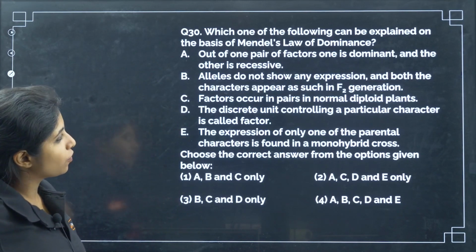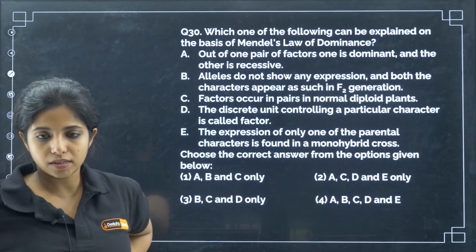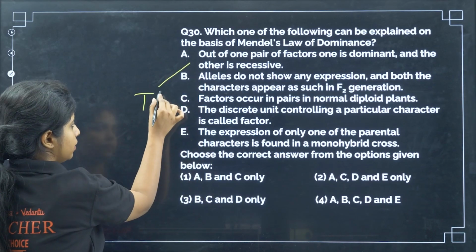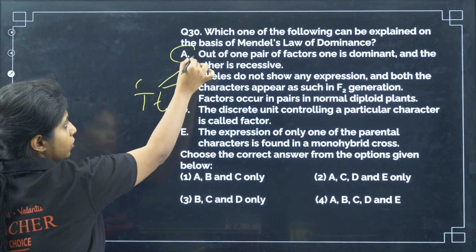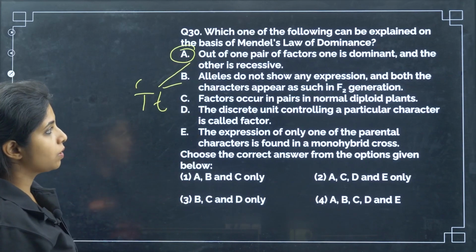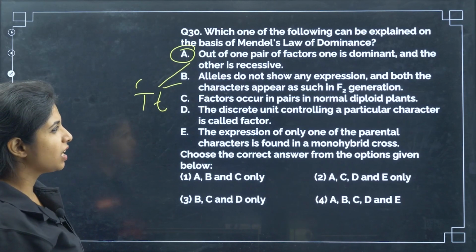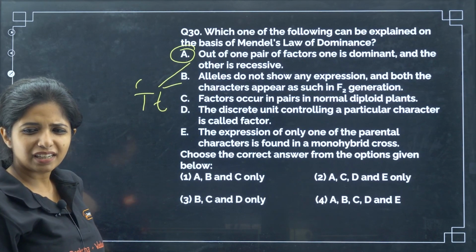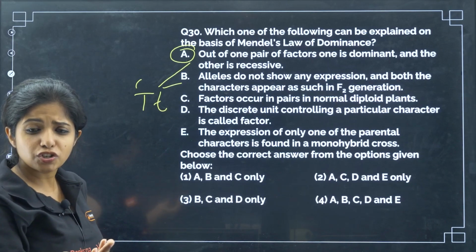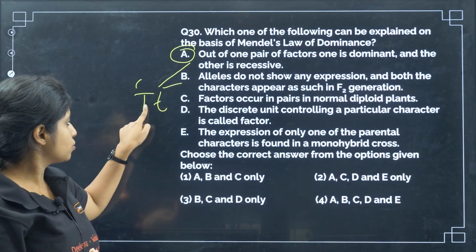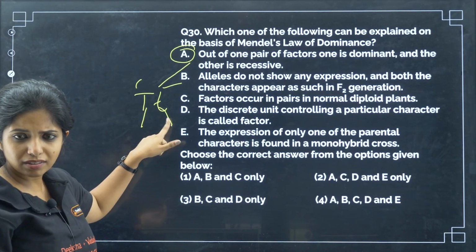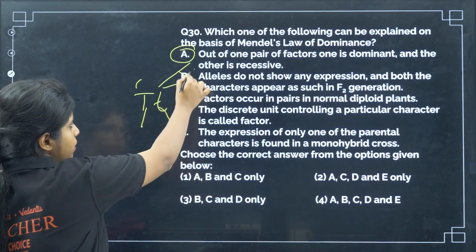Now, 38th. Which one of the following can be explained on the basis of Mendel's law of dominance? Out of one pair of factors, one is dominant and the other is recessive. Yes, that can happen. One is dominant, other is recessive. True. Alleles do not show any expression and both the characters appear as such in the F2 generation. Alleles do not show expression? They definitely show expression, my dear children. This allele showed tallness, this allele showed dwarfness, right? So they have expression. This is a wrong statement.